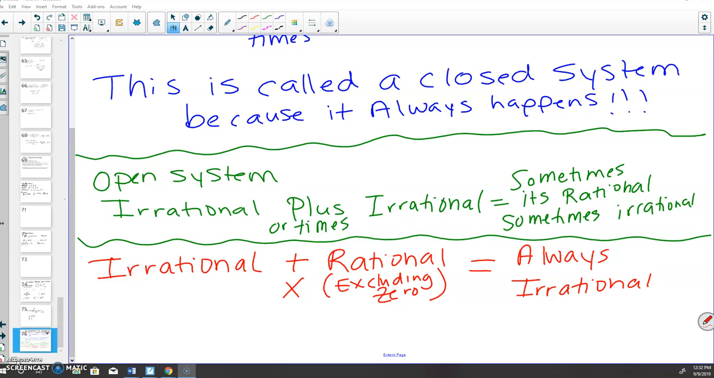Okay, if you take a rational and an irrational and you add them together, or multiply them together, it's always going to be irrational, unless it's 0. This excludes 0 in this rule, because an irrational plus 0, well, I guess that would be irrational too, but it says it's got to exclude 0. It's this system called open or closed that always happens. This is a closed system, because it always happens.